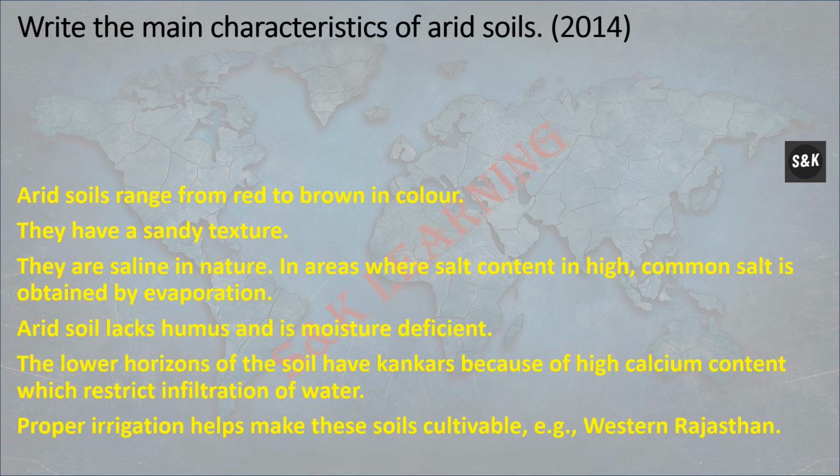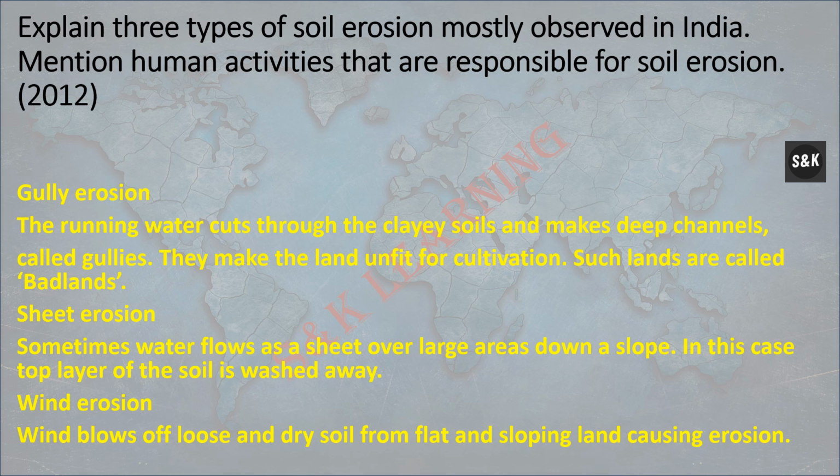Write the main characteristics of arid soil. Arid soil ranges from red to brown in color. They have a sandy texture. They are saline in nature in areas where salt content is high. Common salt is obtained by evaporation. Arid soil lacks humus and is moisture deficient. The lower horizon of the soil becomes kankar because of high calcium content, which restricts infiltration of water. Proper irrigation helps make the soil cultivable. Example: Western Rajasthan.